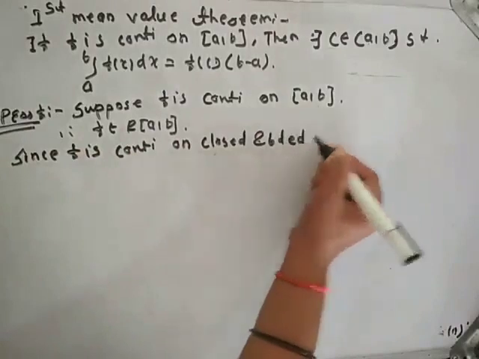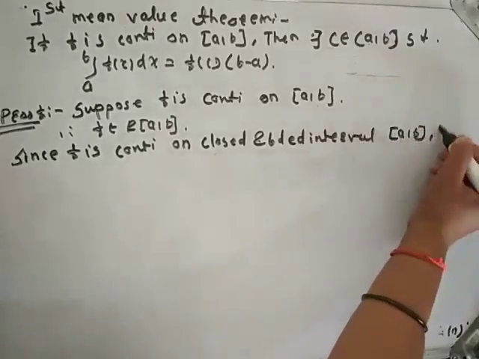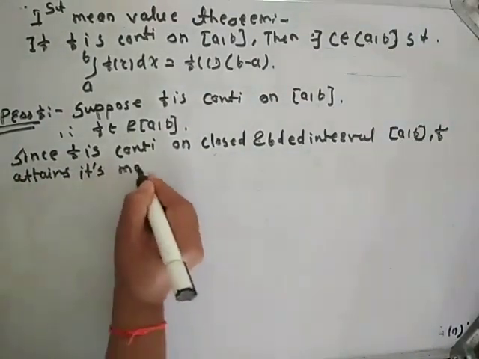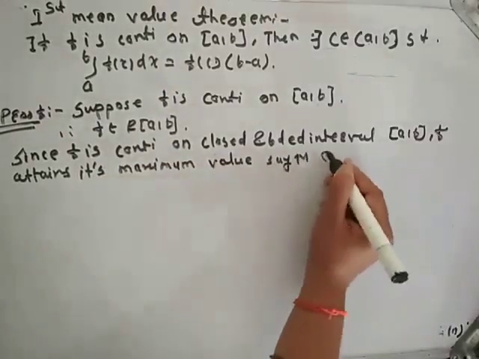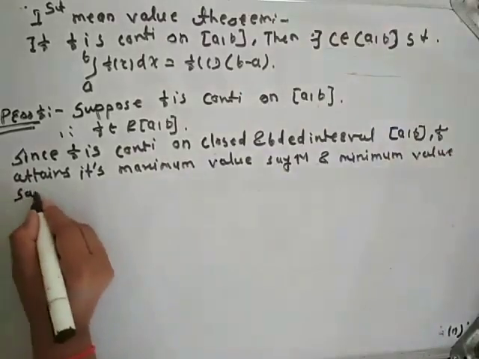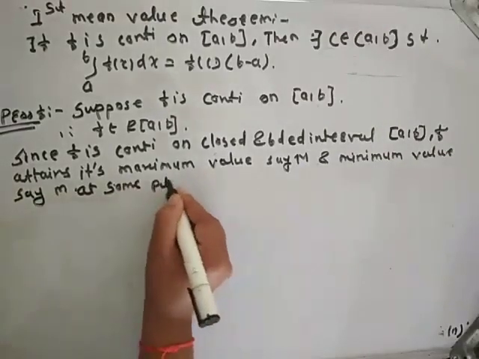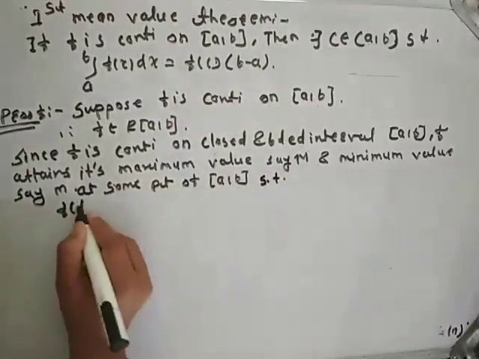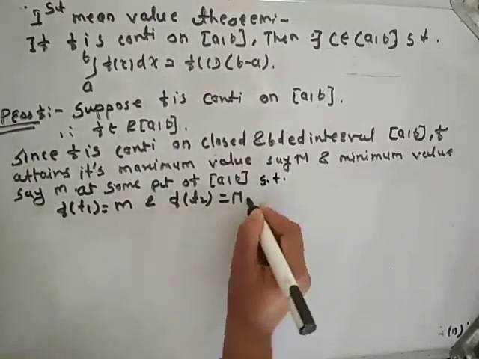closed and bounded interval, f attains its maximum value, say capital M, and minimum value, say small m, at some points of closed interval [a, b] such that f(t1) is equal to small m and f(t2) is equal to capital M. Why is this?